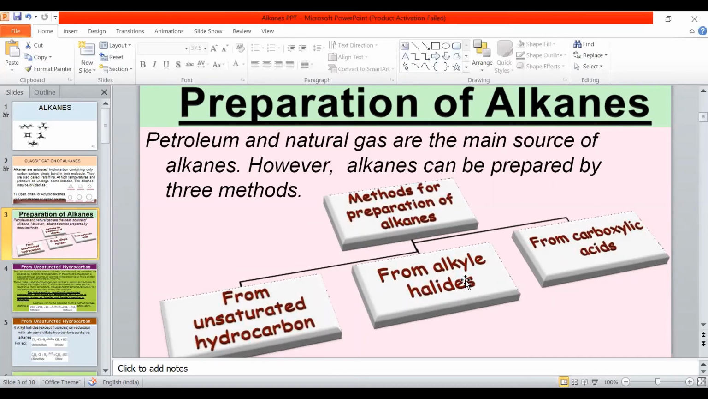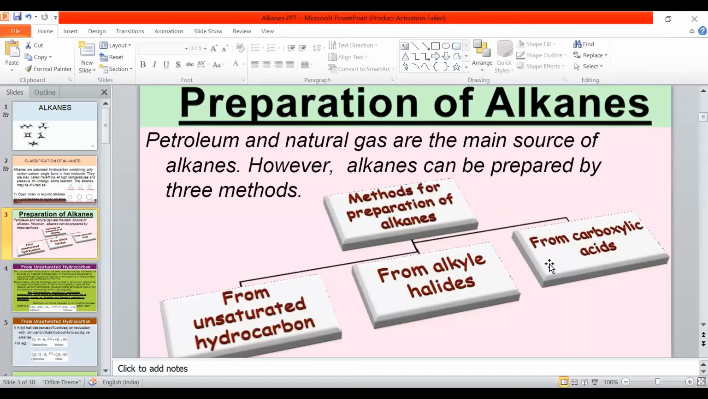From alkyl halide only, the Corey-House reaction: ethyl chloride first reacts with lithium, forming a lithium substituted compound. When it reacts with copper iodide, it forms lithium dialkyl copper. Lithium dialkyl copper again reacts with another molecule of ethyl chloride and gives butane. See, in Wurtz reaction and Corey-House reaction, the number of alkyl groups are increasing. So higher alkanes are prepared by Wurtz reaction and Corey-House reaction. Whereas through Grignard reagent, we are getting the same number of carbon atoms as they were in alkyl halides.